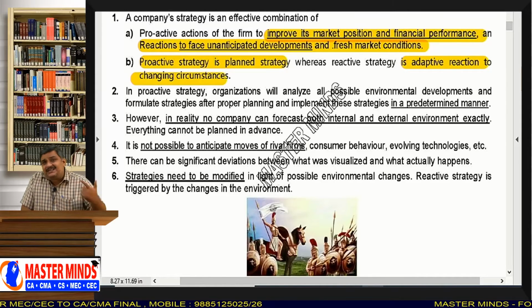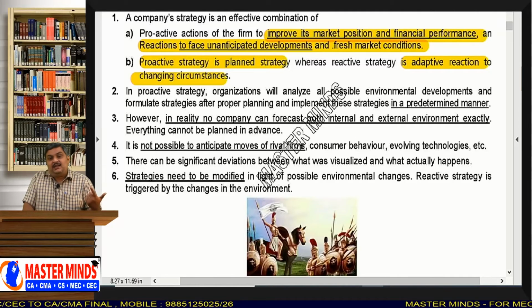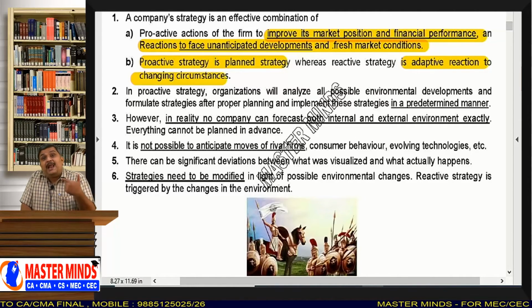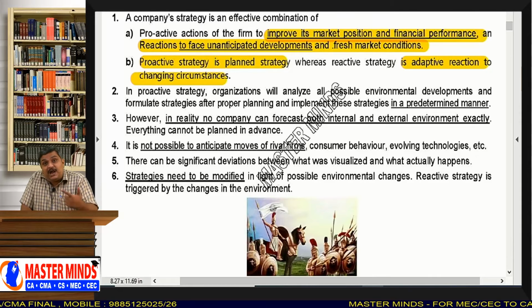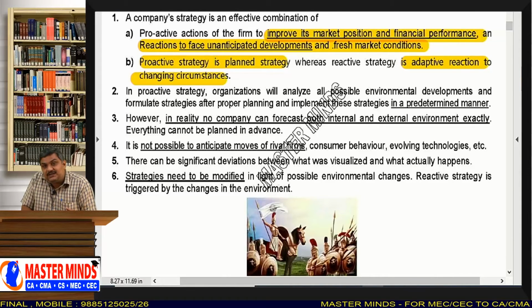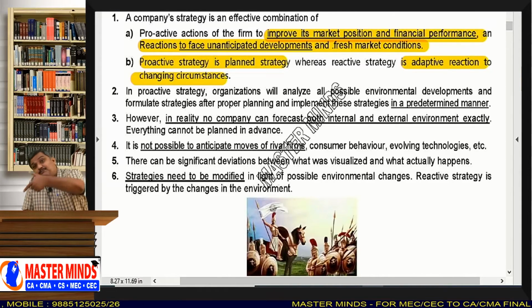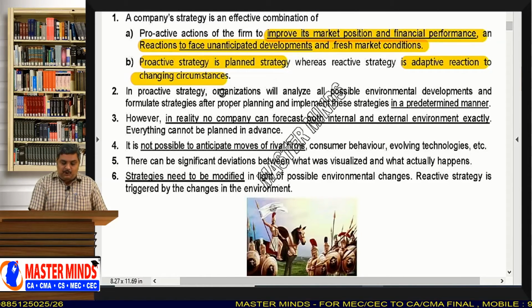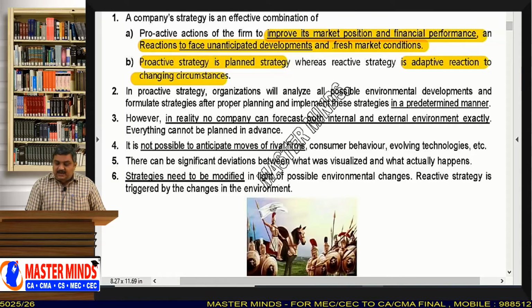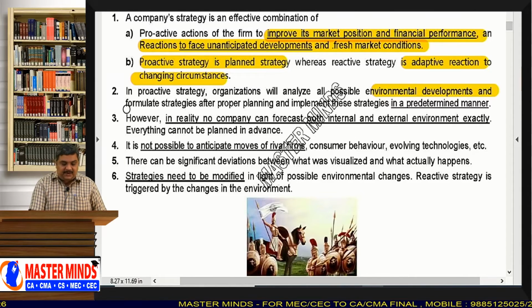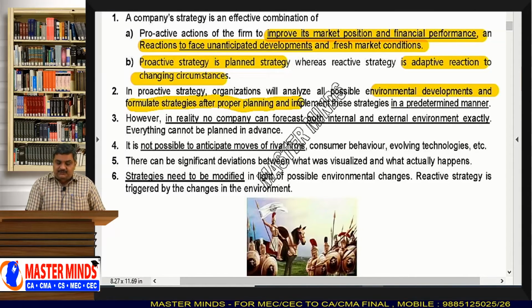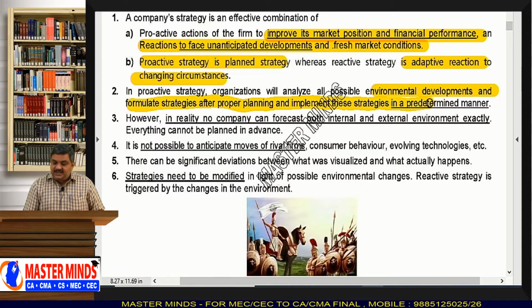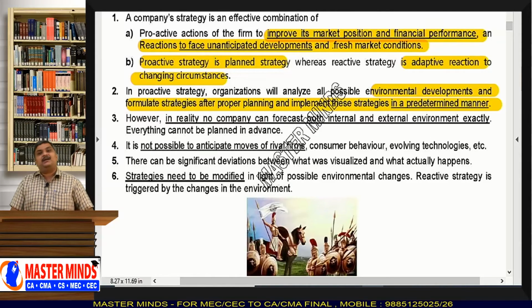And you know, circumstances are fast changing, and sometimes your plans may not work. Your adaptive plans may not work. Then you have to adapt to the situation. That is reactive strategy. In proactive strategy, organizations will analyze all environmental developments and formulate strategies after proper planning and implement these strategies in a predetermined manner.